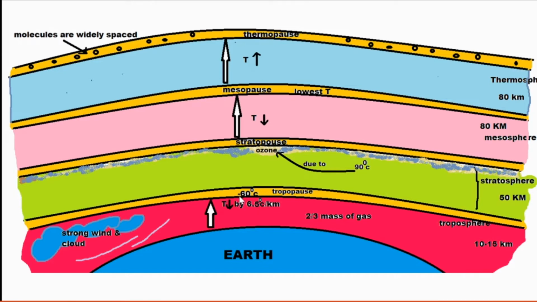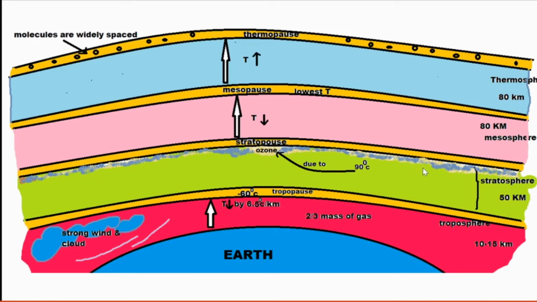There the temperature is minus 60 degrees Celsius. From the surface of the earth, beyond 15 kilometers and reaching up to 50 kilometers is the stratosphere, and in that layer the ozone layer is present.